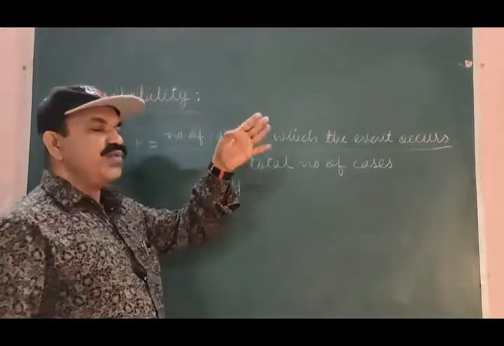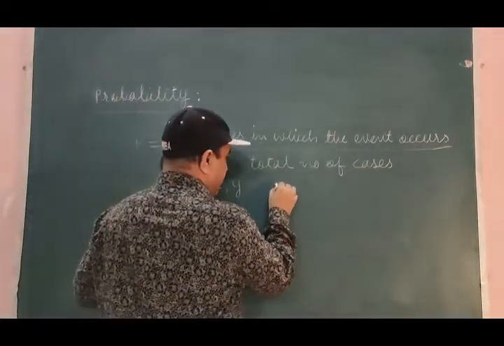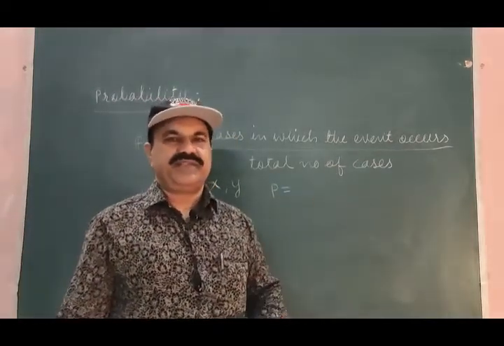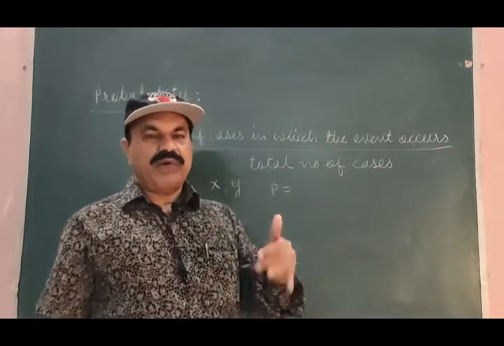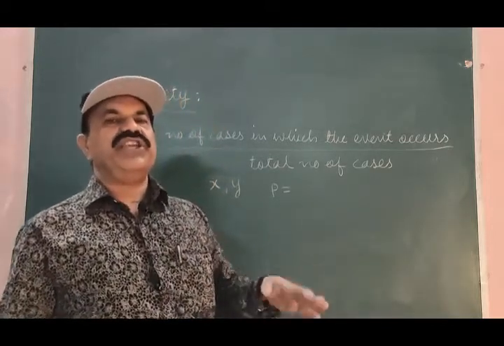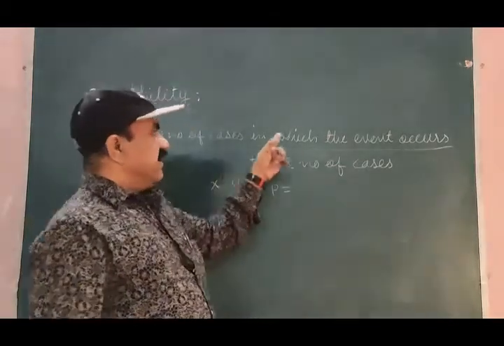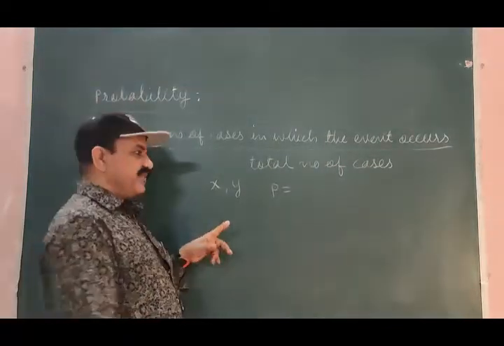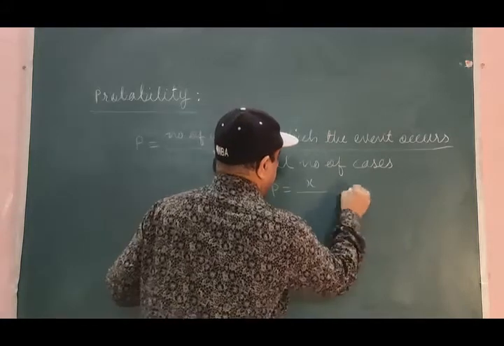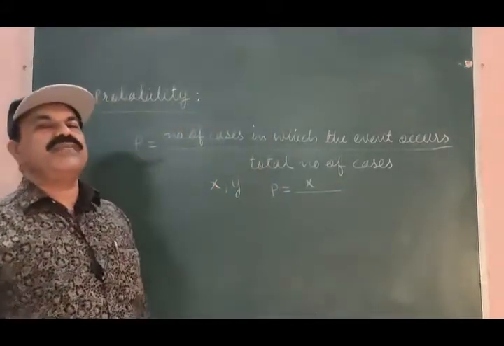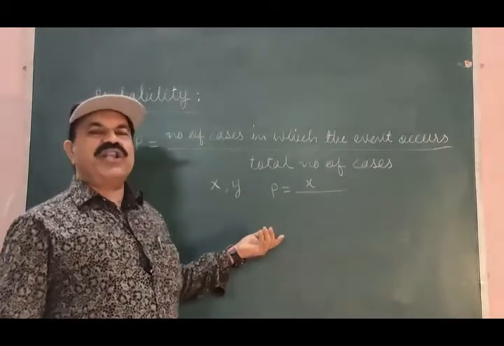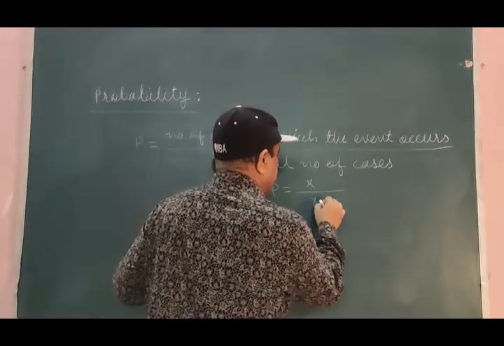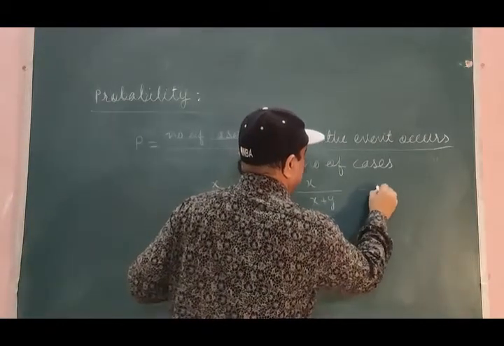Probability of the event according to this formula is P is equal to probability of occurrence of the event. P is equal to number of cases in which the event occurs, that is X, divided by total number of cases. How many total number of cases? X plus Y.